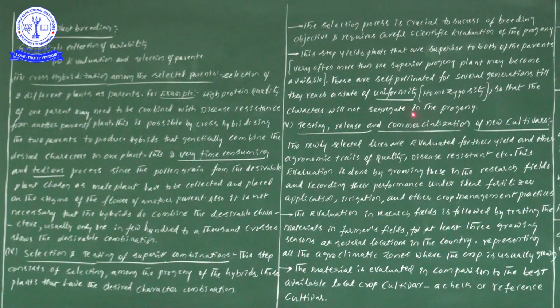Here we are doing self-pollination in superior varieties, so we will get homozygous offspring. Once you get homozygosity, the characters already present in the superior varieties will not segregate in the progeny after attaining uniformity.